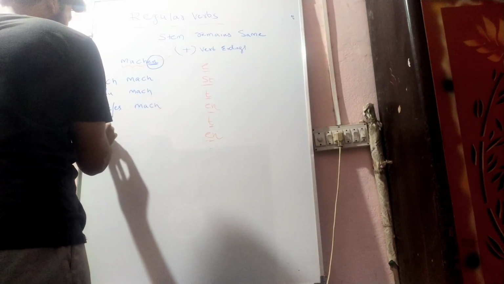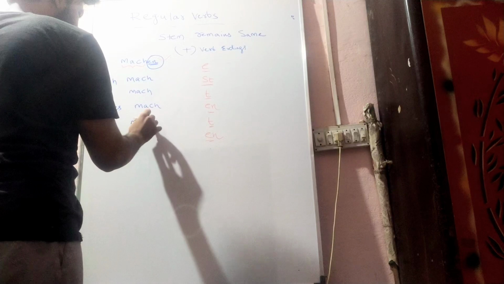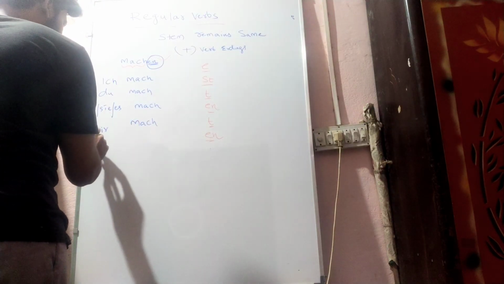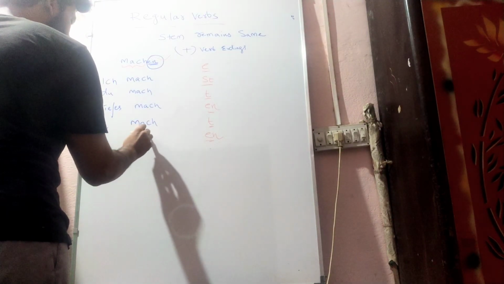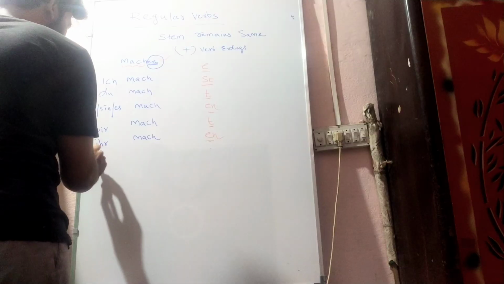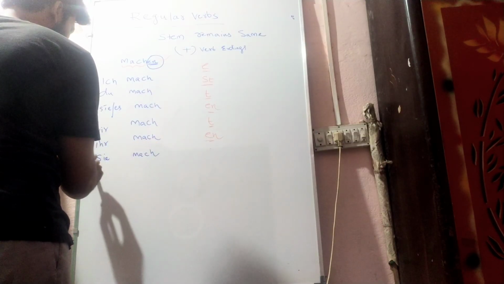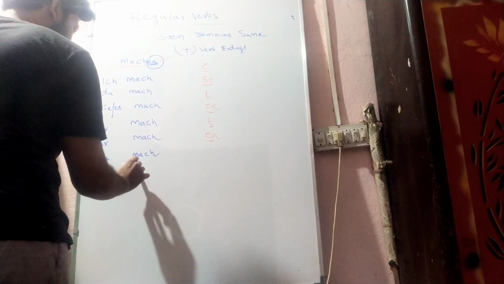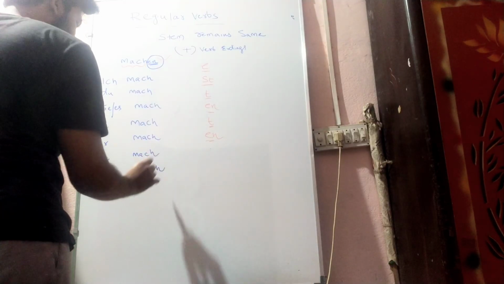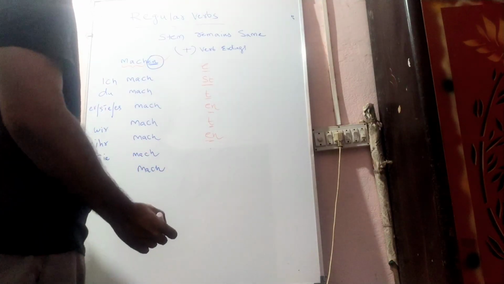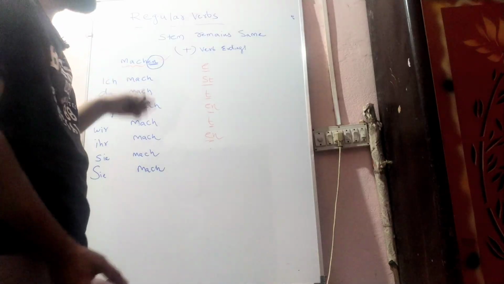For wir also I am using the same because it is an irregular verb. I will tell a few things to remember how to know regular or irregular. It's very easy to remember. First, this is one of the regular verbs.